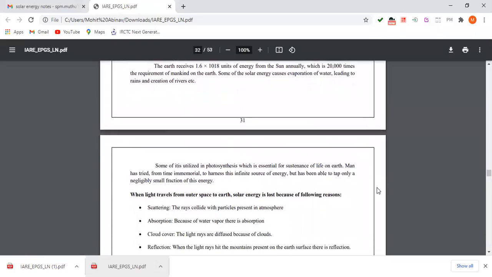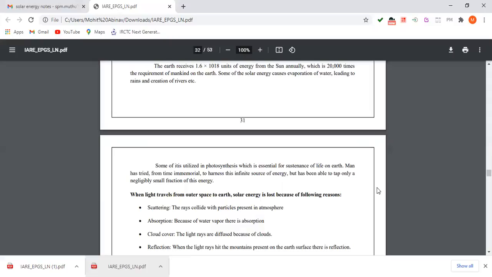The earth receives 1.6 x 10^18 units of energy from the sun annually, which is 20,000 times the requirement of mankind on the earth. Some of the solar energy causes evaporation of water, leading to rains and creation of rivers, etc. Some of it is utilized in photosynthesis, which is essential for sustenance of life on earth.